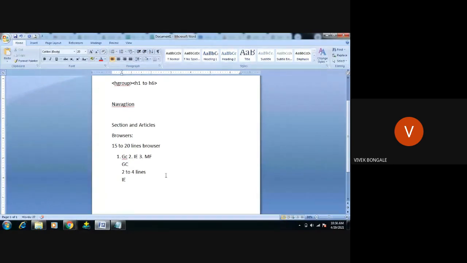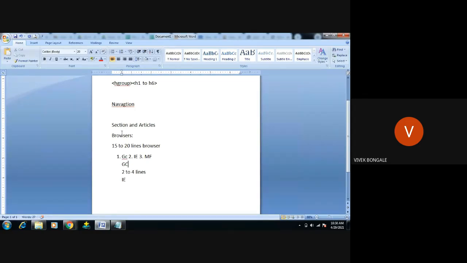Thematic grouping means it includes the articles also. What I'm writing in this article is also included in that section, so that is the reason we call it grouping. Section means the thematic grouping of elements, and an article means a precise explanation about one particular thing, like Google Chrome. That is what an article is.